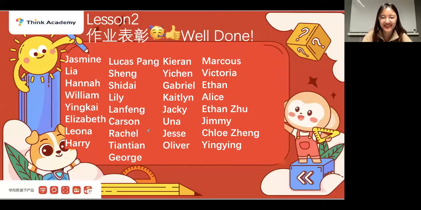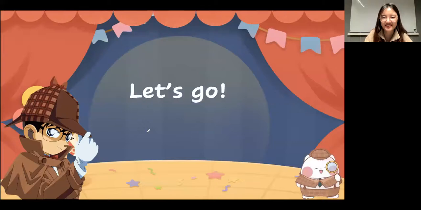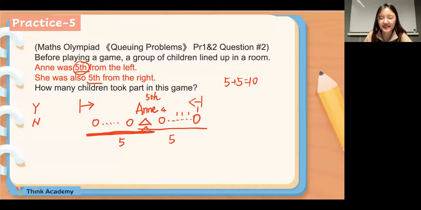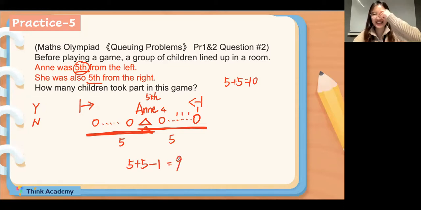Oh, what happened? Okay, just a second. Where is my question? Okay, here, yeah. No, we need to minus 1 Annie. So 5 plus 5, and we need to take away 1 Annie because we have counted Annie 2 times. So we need to minus 1. So what's the final answer, everyone? Can you type in the chat box? 9. Very well done. 9 children. Great. Okay, does it make sense for you? Okay, great. We will move on.